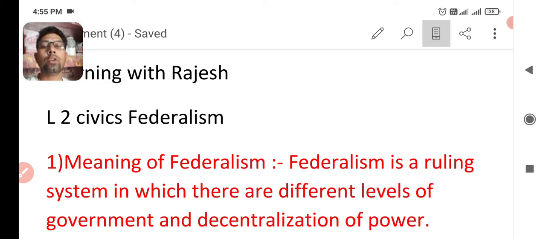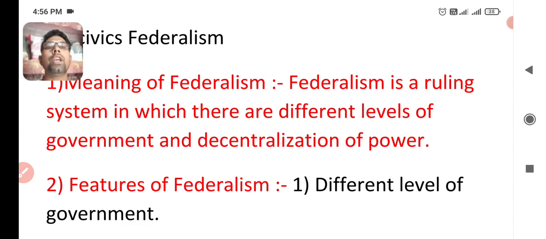So the first point of today is, what do you mean by federalism? There is a question in your mind: in federalism, what is the meaning? So the meaning of federalism is a ruling system in which there are different levels of government and decentralization of power. So there are two major things included in the meaning of federalism. First, there are different levels of the government and decentralization of government.